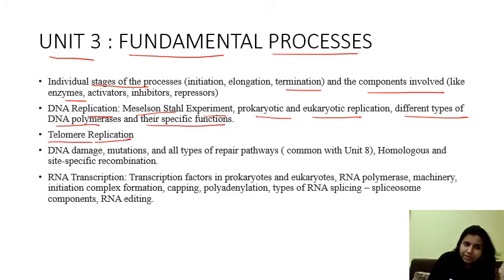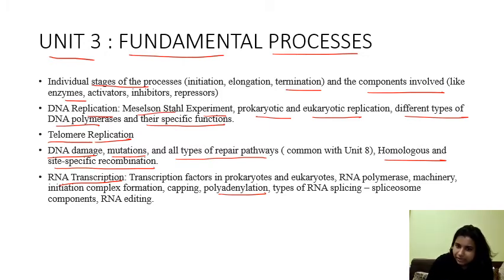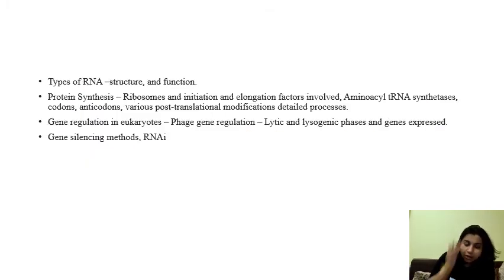Telomere replication, DNA damage, mutations and all types of repair pathways, homologous and site-specific recombination. RNA transcription, post-transcriptional modifications, processing of mRNA, processing of tRNA, processing of rRNA, right? Next is types of RNA, structure and function, protein synthesis, ribosomes and initiation and elongation factors involved.